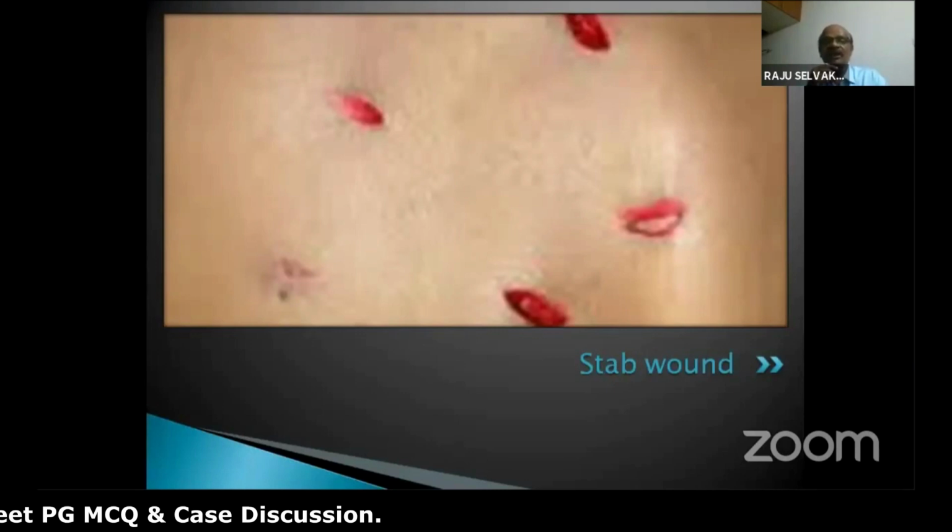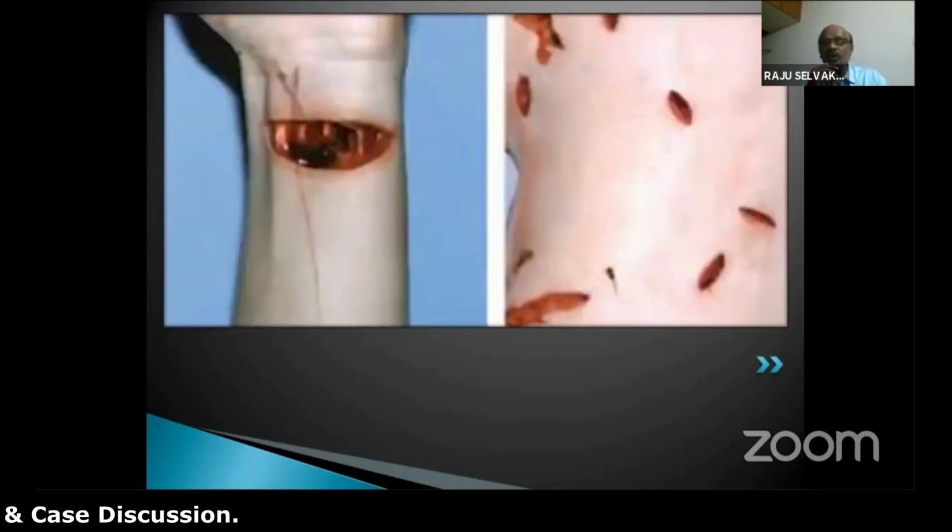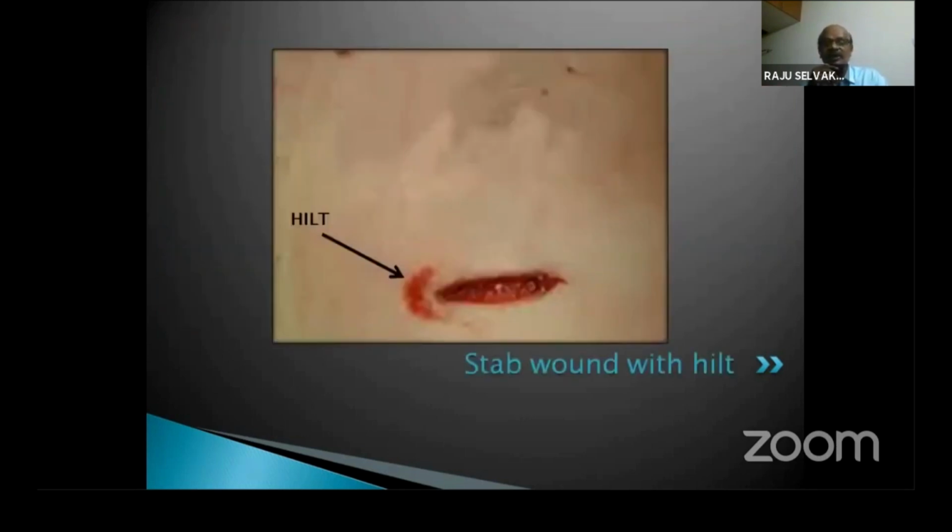There is another photograph showing stab injuries. The length and breadth is small, the depth is more. On the right side is a cut injury over the wrist, and a left-hand-side injury. Here it is on the sides of the chest, stab injuries where the depth is more. Here it is also a stab wound, but you see another impression at the bottom of the injury. That is the hilt or the handle, the impression of the handle.